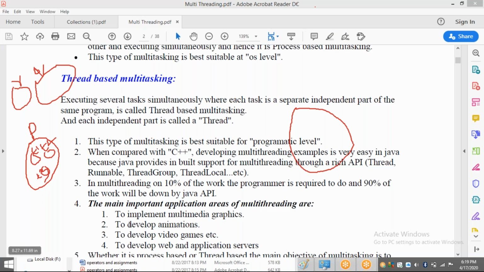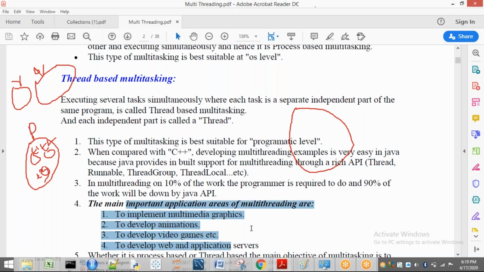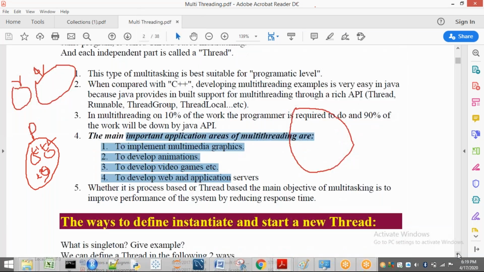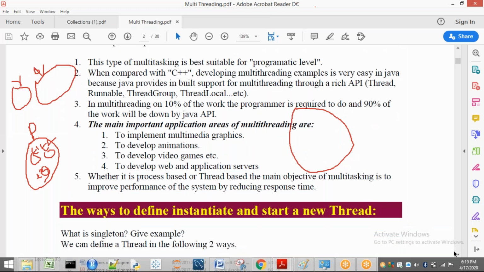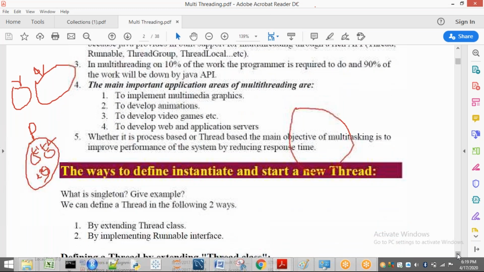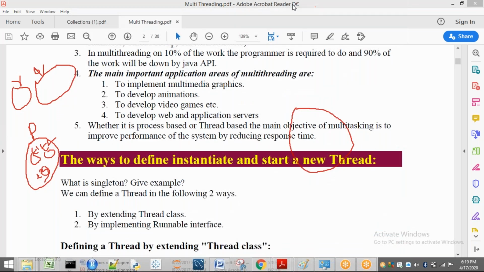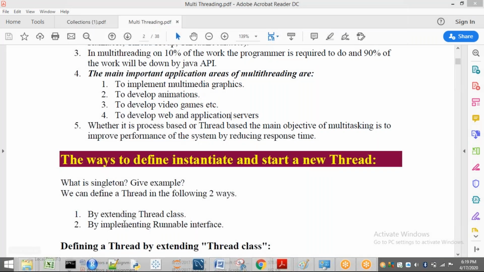We are going to use this threading concept in many areas, and generally it is at the programmatic level only, it is not at the operating system level. So this is the difference between multi-threading and multi-processing.